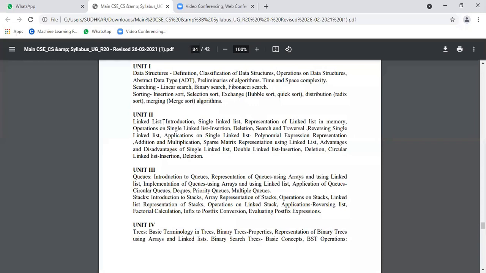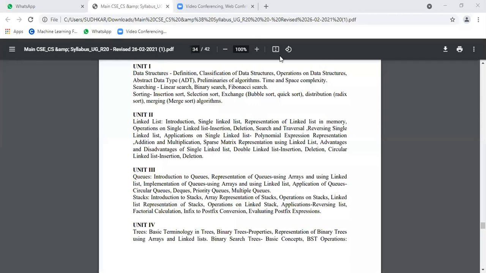So what is the use of arrays? With the array, what did we perform? Already studied in C, no? Reply. Yes, collection of similar data types. Okay.